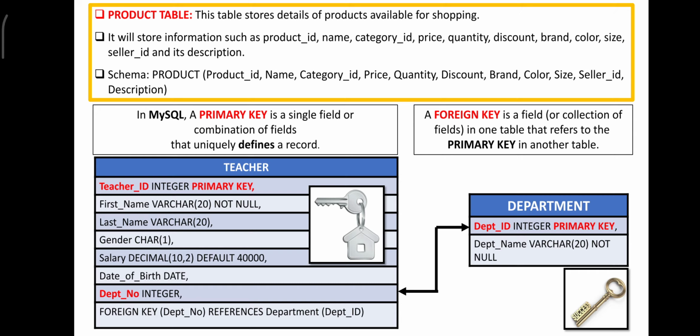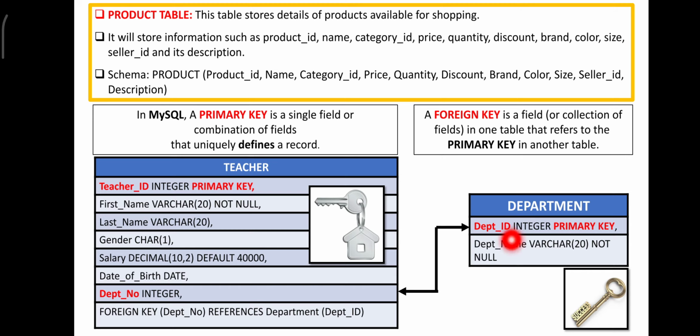In MySQL, a primary key is a single field or combination of fields that uniquely defines a record. Uniqueness means it will not allow duplicate values. But on the other hand, a foreign key is a field or collection of fields in one table that refers to the primary key in another table. It is very clearly given here.